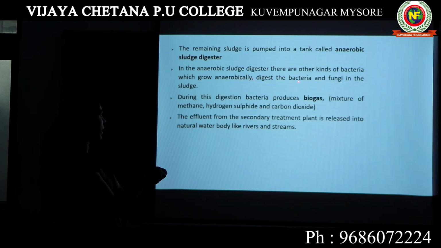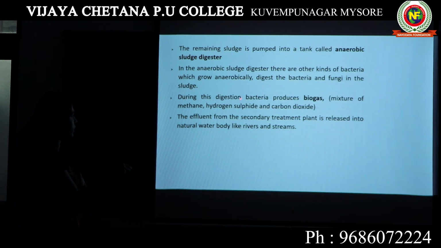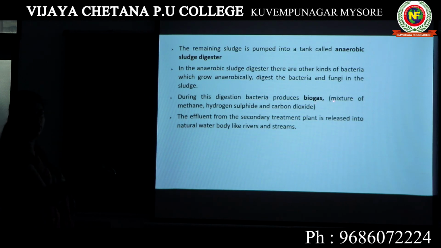During this digestion, bacteria produce biogas. What is biogas? It is a mixture of methane, hydrogen sulfide and carbon monoxide. So it is a useful process. This biogas can be used for different purposes.